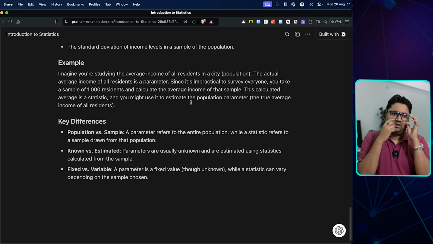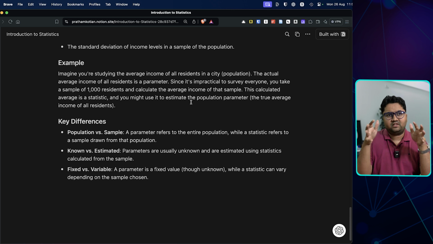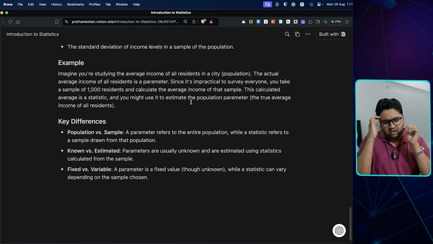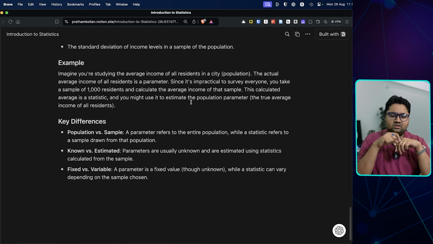Now there's a lot of depth in the whole idea of sampling itself from a statistics perspective. Statistics काफी अच्छे से describe करता है how to take a sample, sampling techniques क्या है, random techniques क्या है, sample को evaluate कैसे करते हैं, is it safe to apply that sample. So इसके tests हैं काफी, but we'll not go into basic and make it a very theoretical class. But the idea is that you have taken a sample and that calculated average becomes a statistic. So you use a statistic to estimate the population parameter, the true average of all the residents.